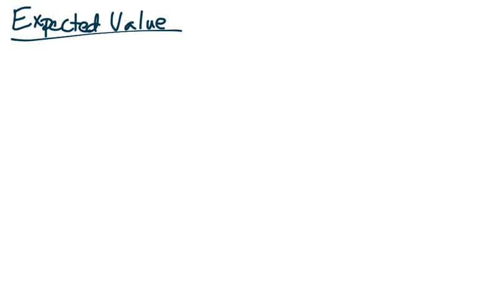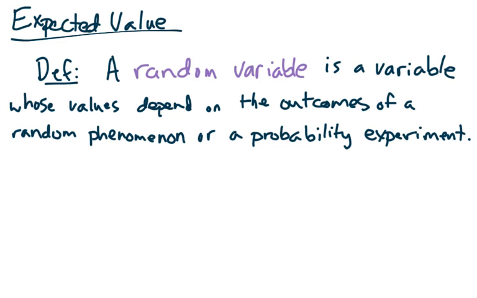Now before we get to our main topic, expected value, we want to introduce the idea of a random variable. A random variable is a variable whose values depend on the outcomes of a random phenomenon, like say, where is my electron? Or a probability experiment, like say, rolling a die, right?